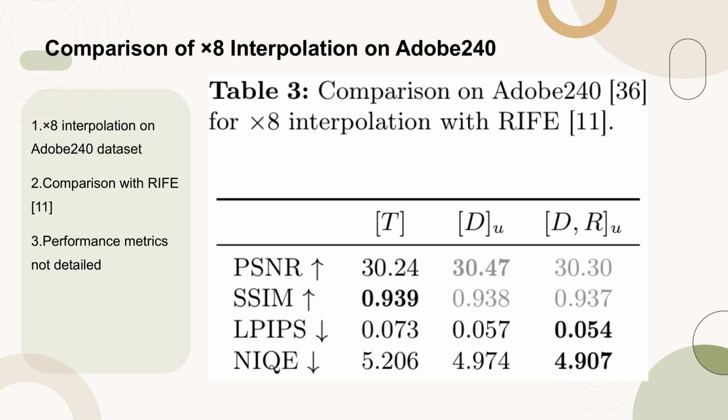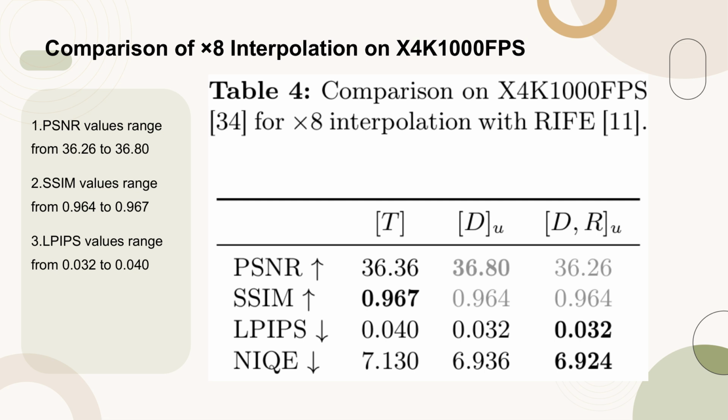This table is essential for understanding how the RIFE method performs under high interpolation factors on a well-known dataset like Adobe 240. Table 4 presents a comparison of x8 interpolation performance on the X4K 1000 fps dataset using the RIFE method. The metrics evaluated include PSNR, SSIM, LPIPS, and NIC. The PSNR values range from 36.26 to 36.80, indicating the quality of the interpolated frames.